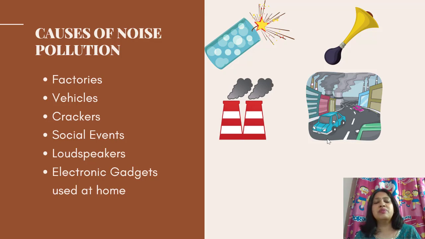Loudspeakers. Again, we use loudspeakers for announcing. For public events, we use loudspeakers. For ceremonies, we use loudspeakers. So again, what happens? You could be disturbing many people. It causes too much noise, so it becomes a cause of noise pollution. Next is electronic gadgets used at home. Nowadays, we use electronic gadgets for everything. We have dishwashers, we have washing machines, we have microwaves, right? Because they all make a lot of noise, they also become a cause of noise pollution.